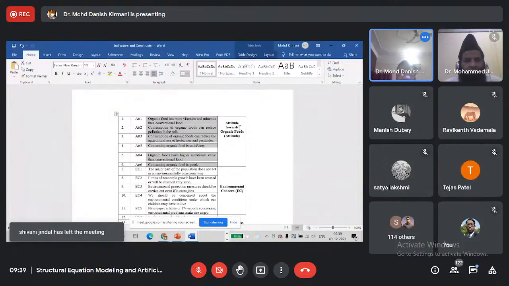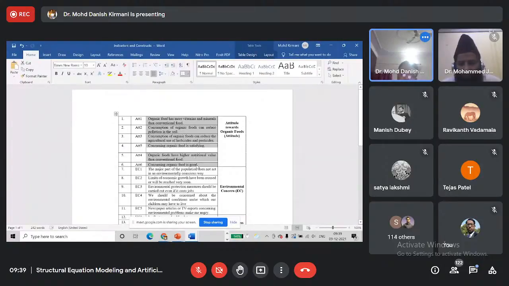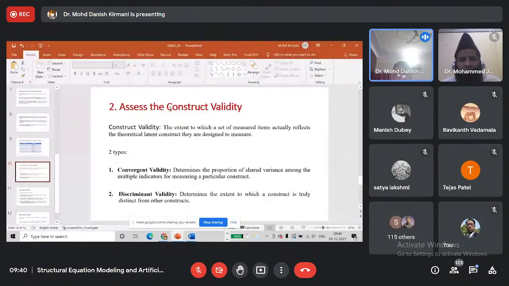On the basis of the value of those indicators, I will conclude whether these indicators are actually measuring attitude towards green organic foods or not, or how well they are measuring this construct. So for that purpose, I measure construct validity. There are 2 types of construct validity. One is convergent validity, and the other one is discriminant validity.